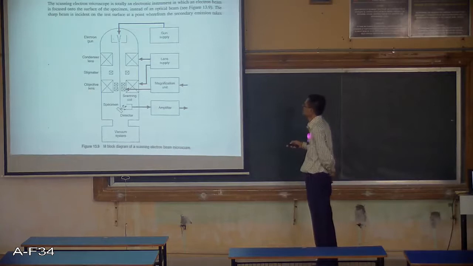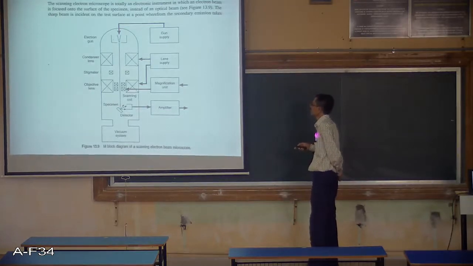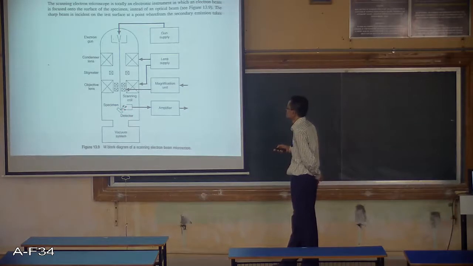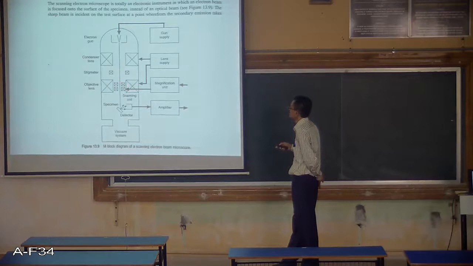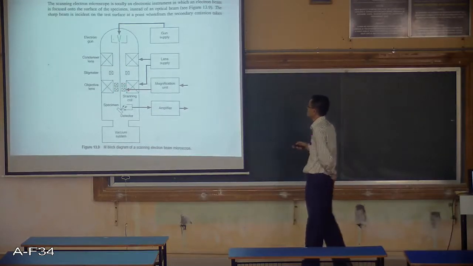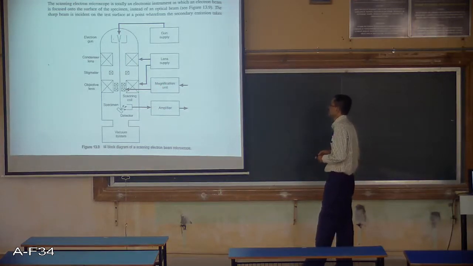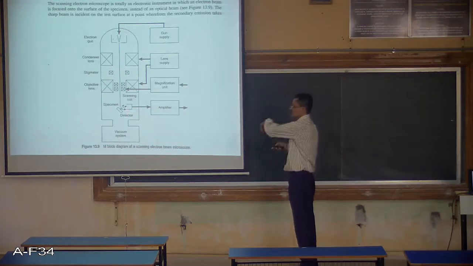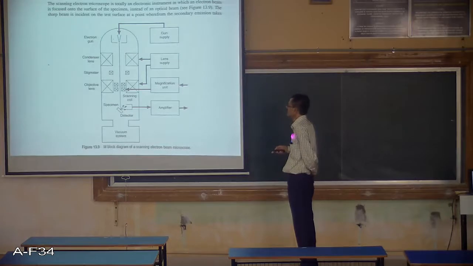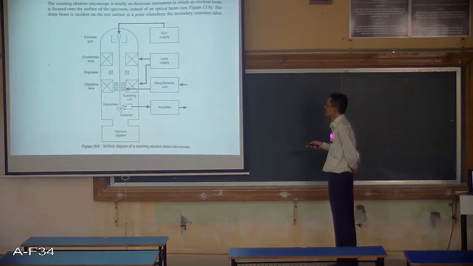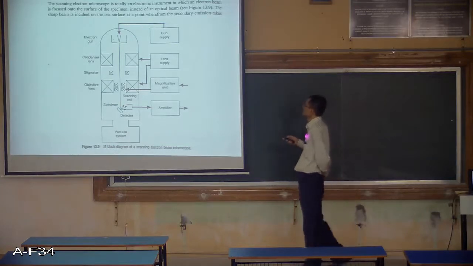these are again all instrumentation system components, and this reflected beam, what exactly it does is it will activate the scanning coils and it will give rise to some measurement that will be magnified here, magnification unit, and then it will measure the required parameter. So accordingly the surface of the specimen, heights and depths, they can be measured by carefully studying the reflected beams of electron beams.